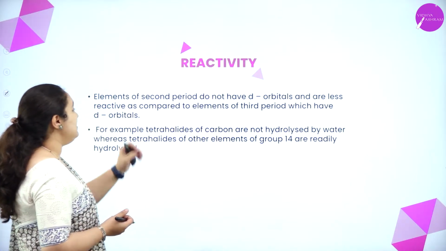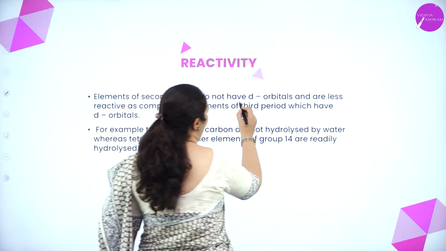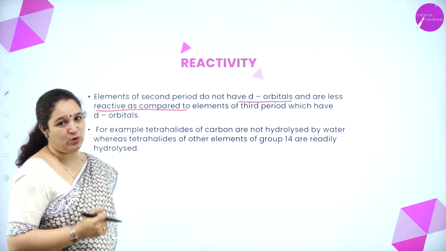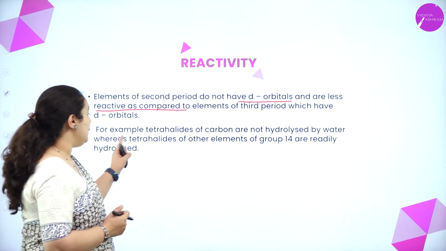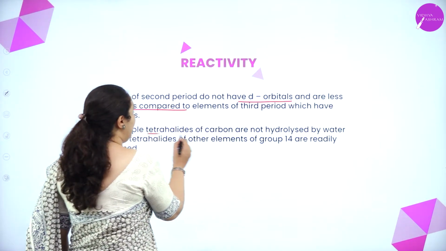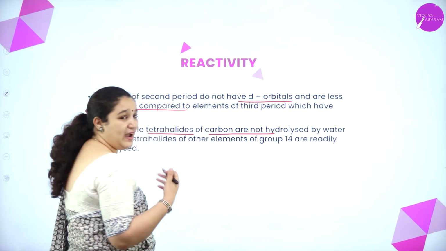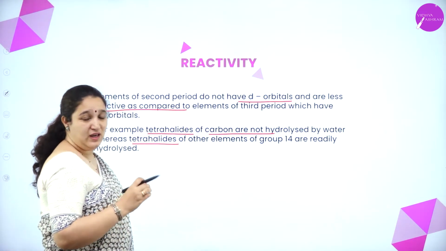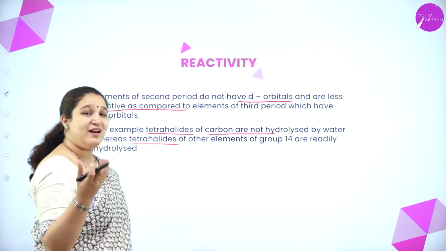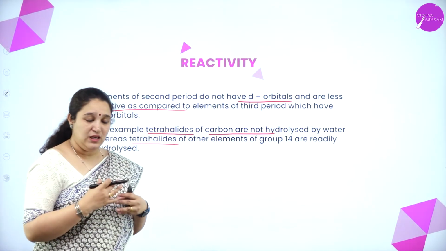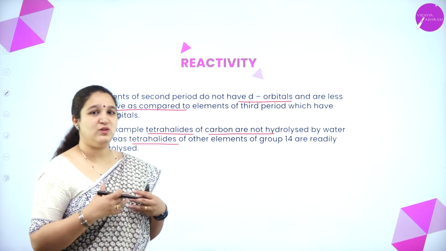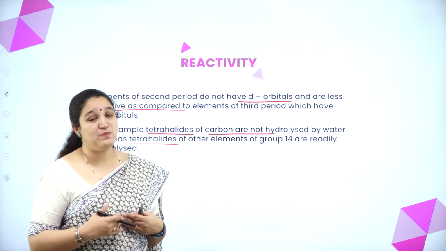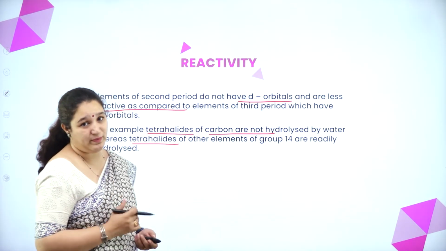How? The elements of the second period do not have d orbital and are less reactive compared to the other elements below them. Okay. Also, an example for that is the tetrahalides of carbon are not hydrolyzed by water, whereas the tetrahalides of other elements in group 14 are readily hydrolyzed. So you can see the compounds which are formed also do not react very easily. So chemical reactivity is less because of the absence of d orbital.